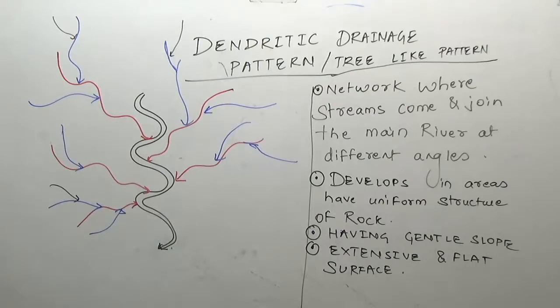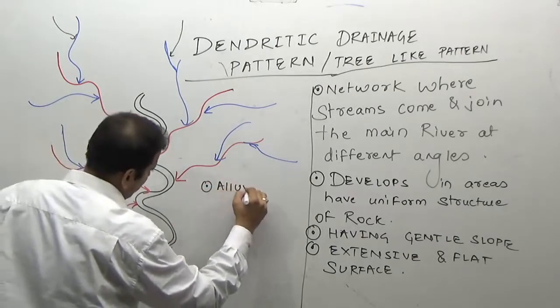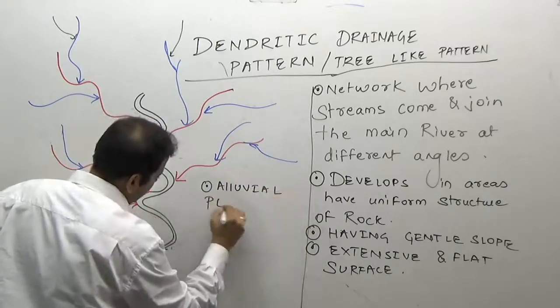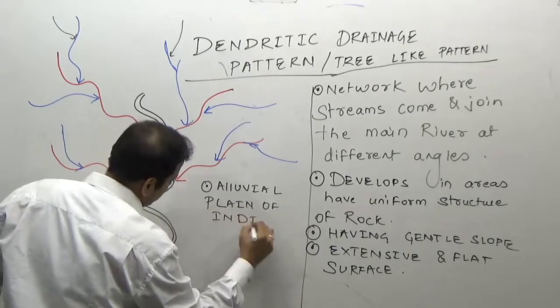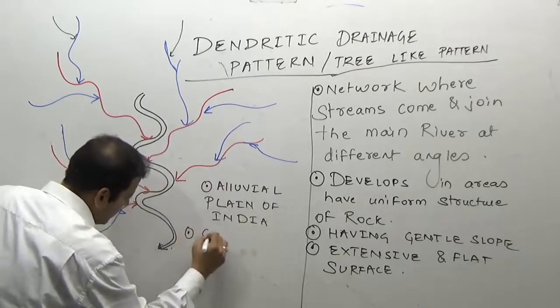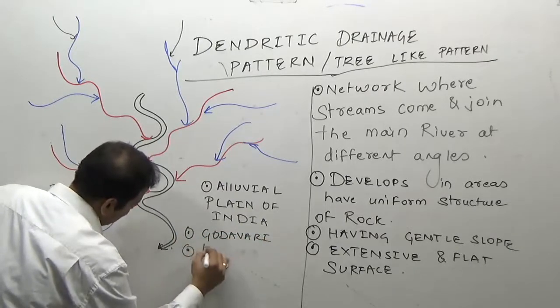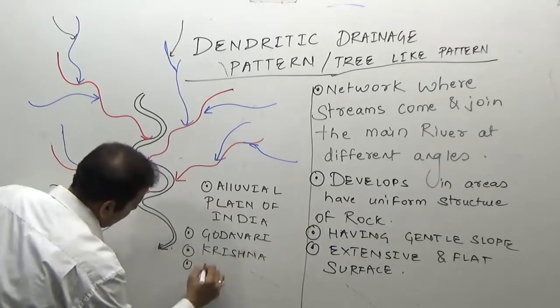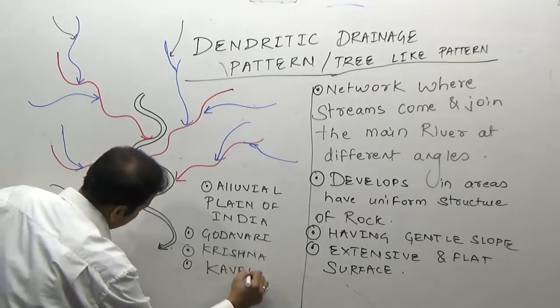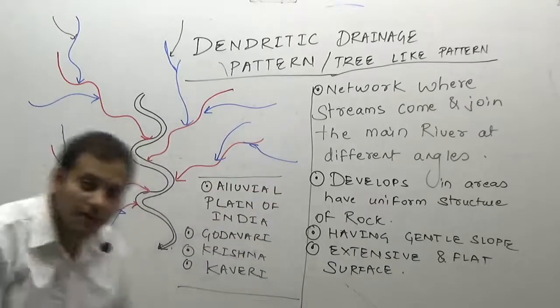What will be the examples? The examples will be the alluvial plain of India, that is river Ganga, Brahmaputra, then Godavari river, then Krishna river, then Kaveri river. These will be the examples of a dendritic pattern.